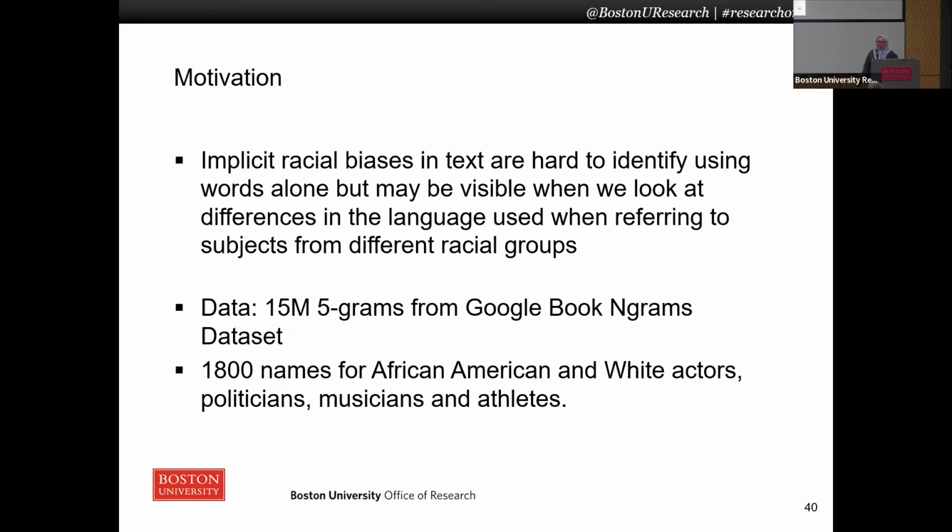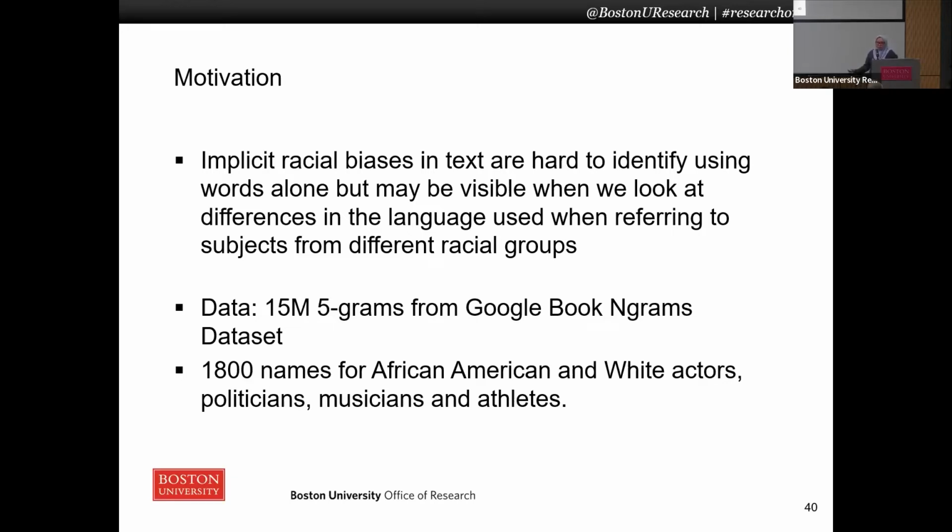The motivation behind our study itself is the difficulty of identifying implicit biases in text. Unlike explicit biases, implicit biases sometimes may only be visible when you look at the differences in the language used when referring to subjects from different racial groups. And one way to do that is to look at words and how they are used when referring to these people from different racial groups.